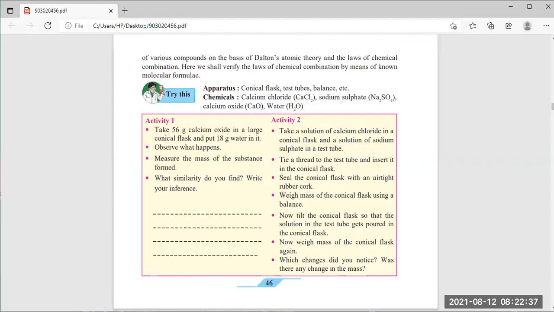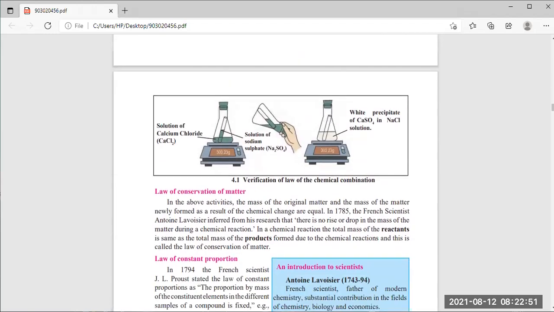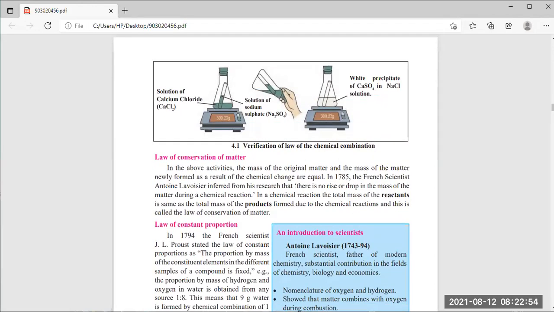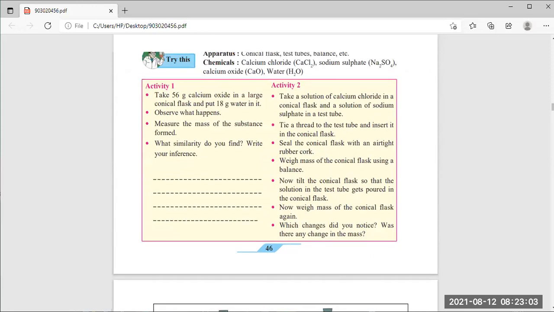For this activity we are given a conical flask, test tube, balance, etc., and chemicals: calcium chloride, sodium sulfate, calcium oxide, and water. In the beaker we have taken calcium chloride, whose formula is CaCl2. Here you can see: take 56 gram calcium oxide in a large conical flask and put 18 gram of water in it, and observe it. Then measure the mass of the substance and see what similarity you find.